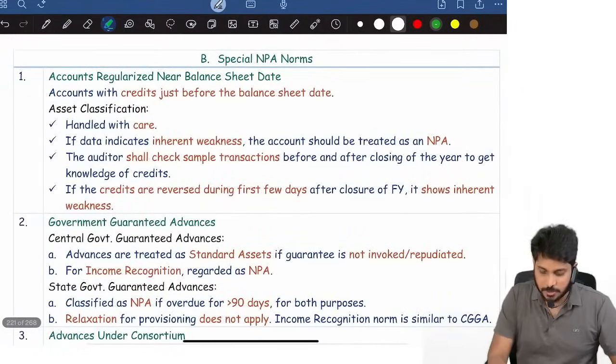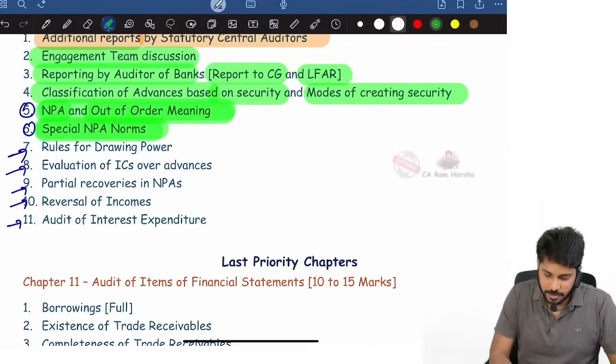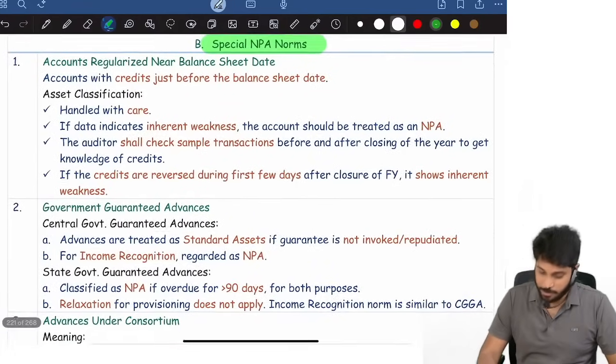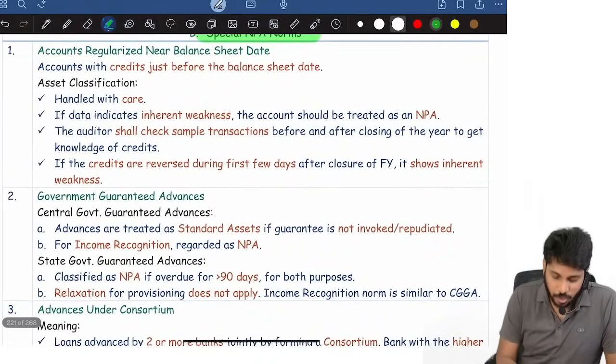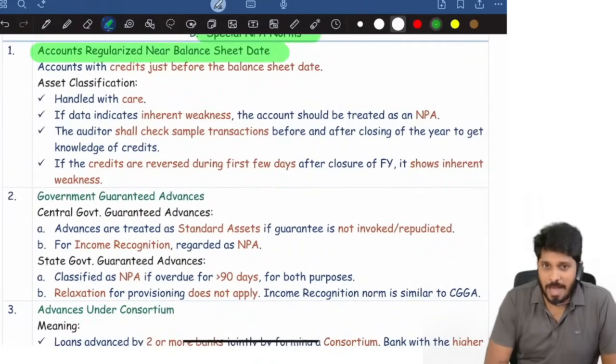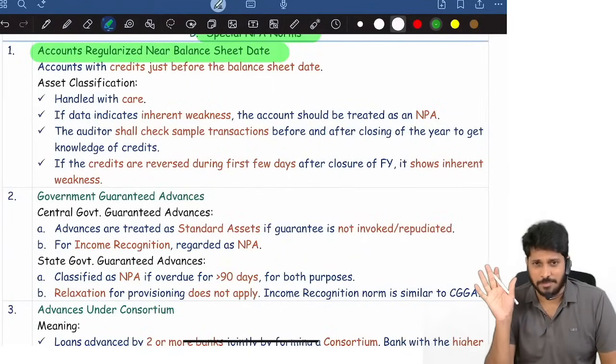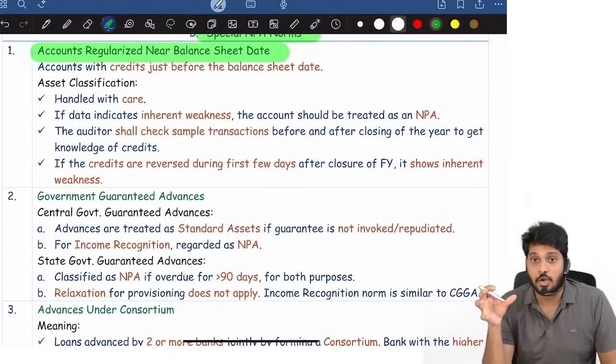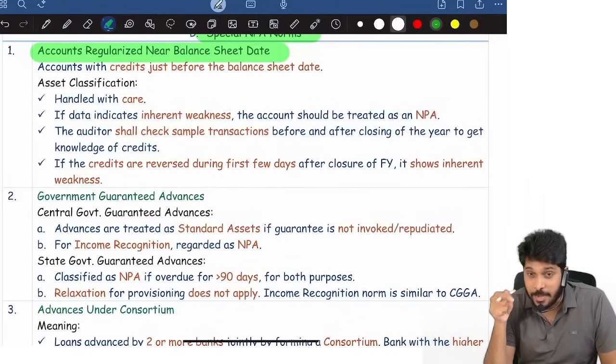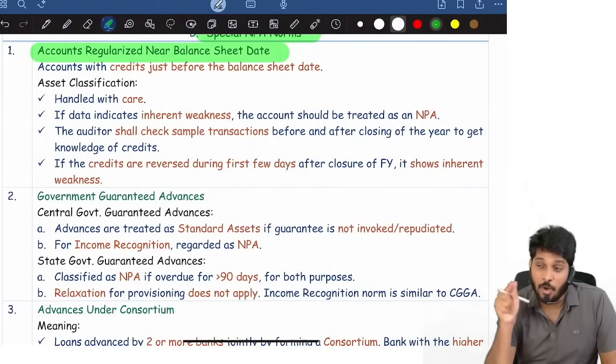Next, special NPA norms, which is very important. What is special NPA norms? Accounts regularized near balance sheet. What does it mean? It actually became NPA, but by 31st March, the loan account is again shown as a standard loan. Auditor has to see how an NPA became a standard. That's called upgradation.